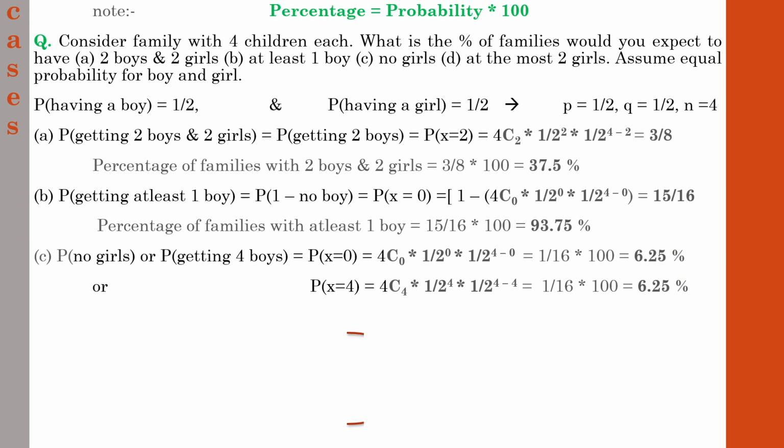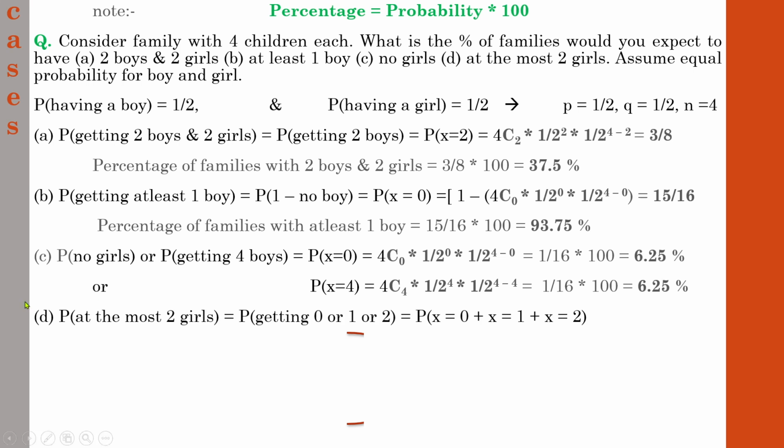So you can follow either method, it's up to your discretion. And finally, you need to find the probability of getting at most 2 girls. What is the meaning of at most? Whatever number is associated with at most, you have to study the probability for numbers up to that number. Here it is said at most 2 girls. At most 2 girls means either there may be no girls at all, or 1 girl, or 2 girls. There will not be a number greater than 2.